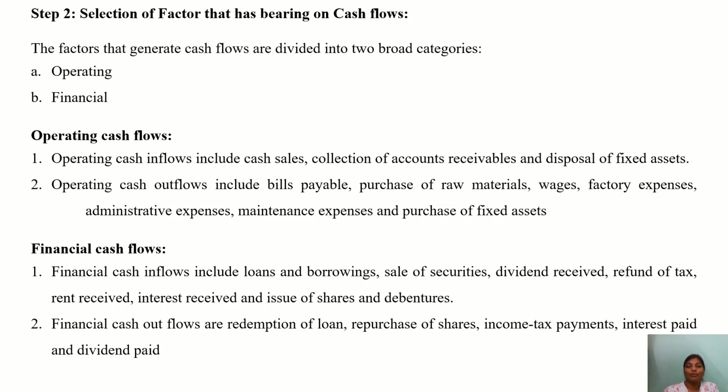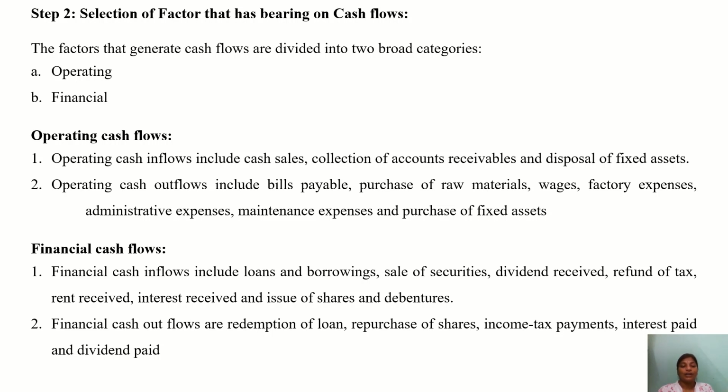Here we have both inflows and outflows. Inflows include cash sales, collection of accounts receivable and disposal of fixed assets. Outflows will be bills payable, purchase of raw material, wages, factory expenses and all these things.